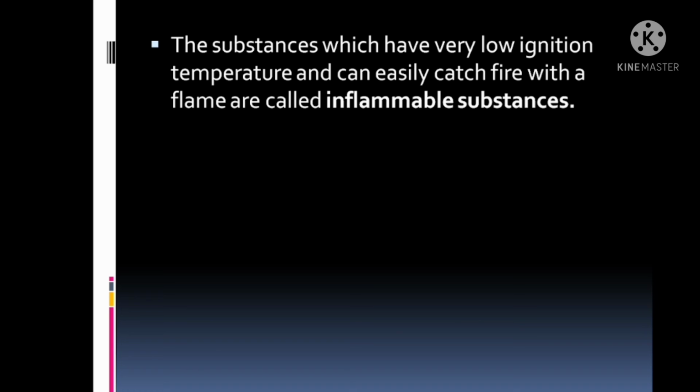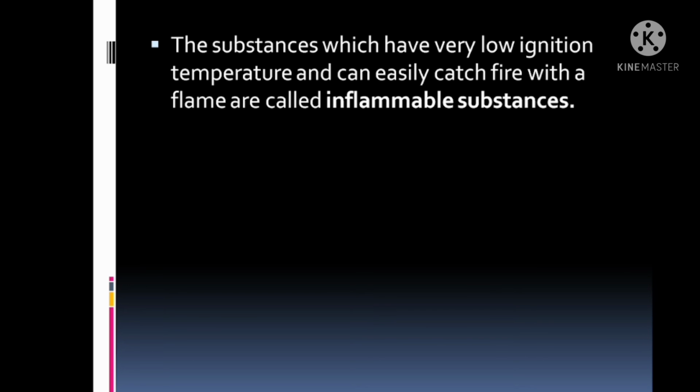The substances which have a very low ignition temperature and can easily catch fire with a flame are called inflammable substances. This word, inflammable, you might have seen on the highway, on trucks carrying petrol or diesel or some kind of inflammable materials. There are big cylindrical containers on the trucks going on the highway.